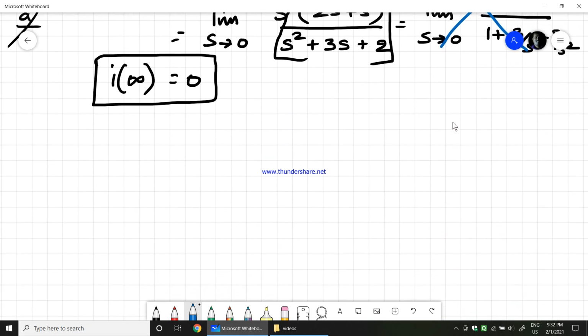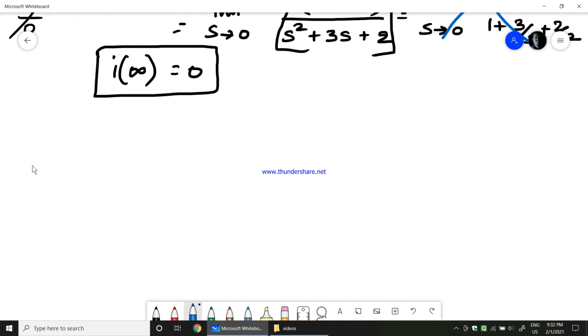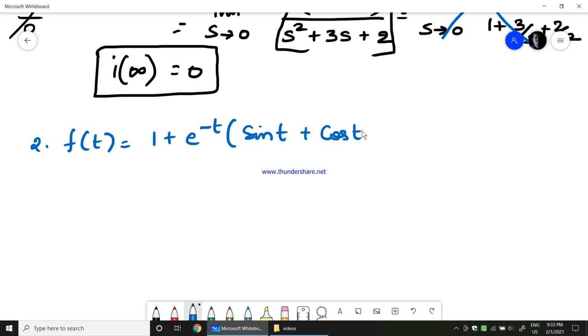Let us go to the next problem, the second one, where f of t equals 1 plus e power minus t into sin t plus cos t. This is the function which is given, where we need to find out the initial and final value. So let us find out the initial value and final value for this particular function.